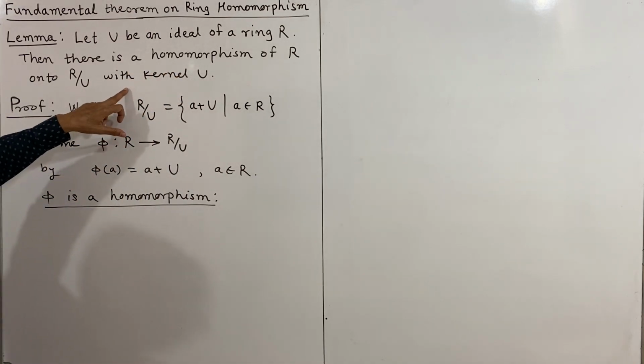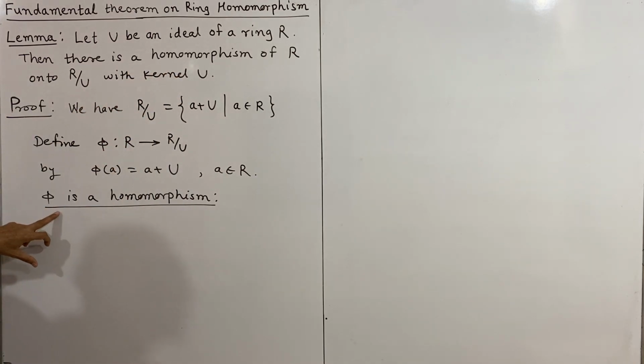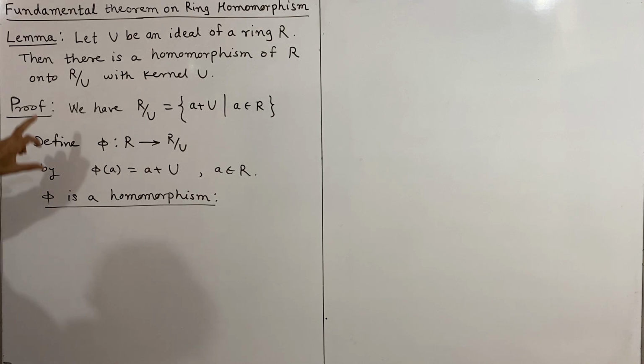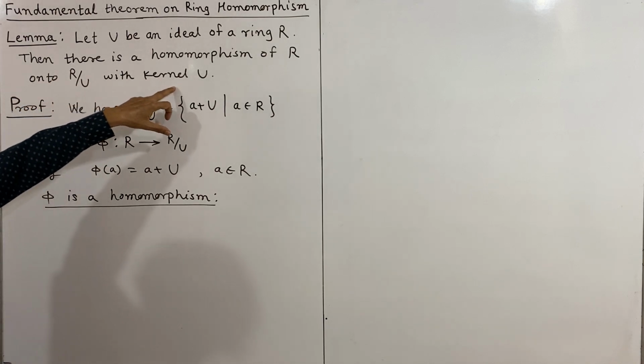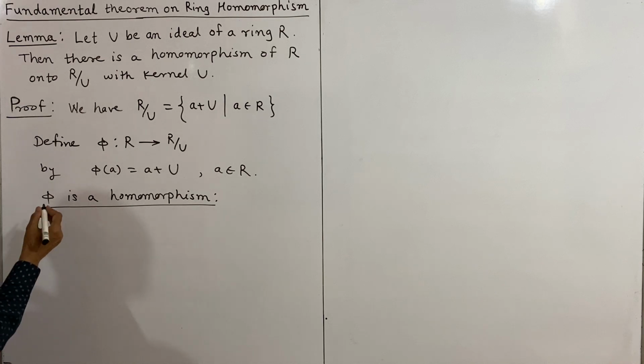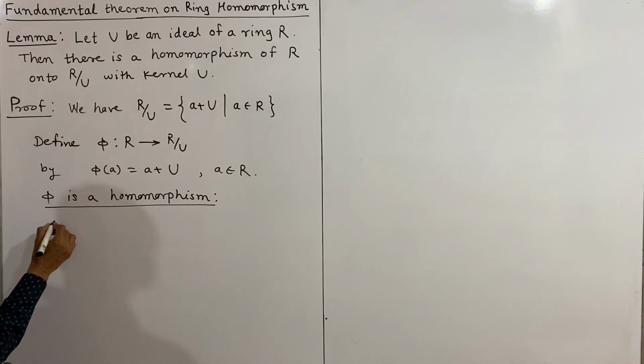That is an additional property in the lemma. First we shall prove it is a homomorphism, then we shall prove it is onto and the kernel is U. Now, for homomorphism we have the properties like this.